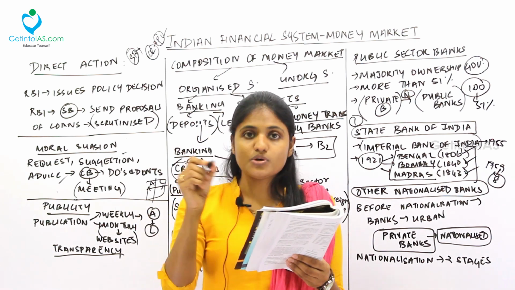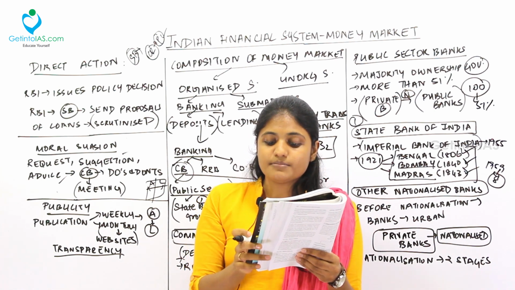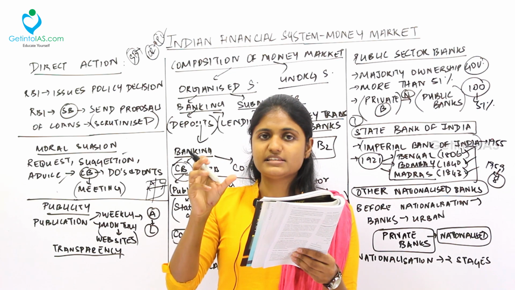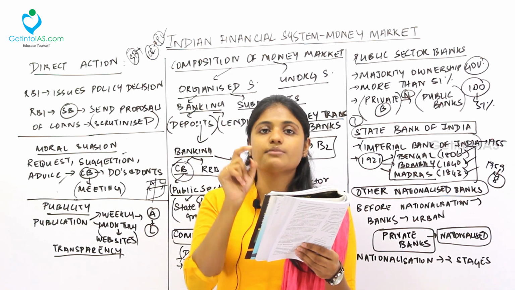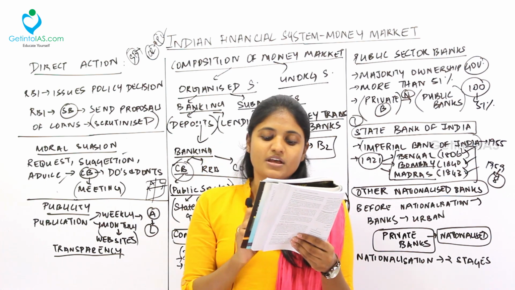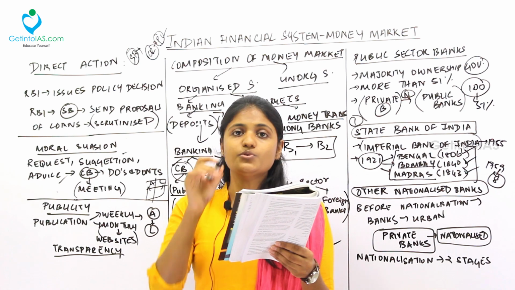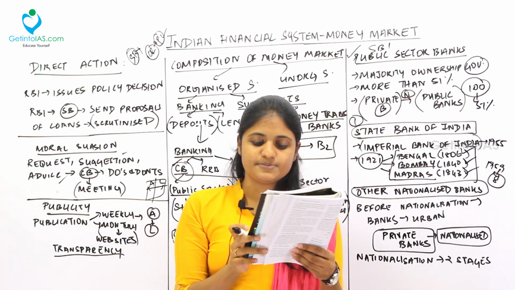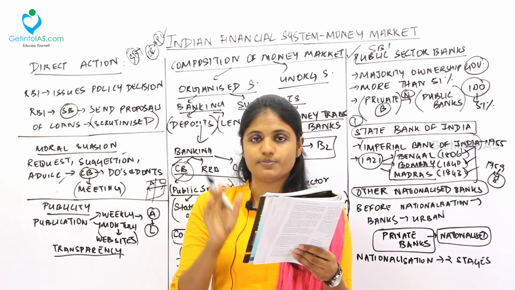Next, on April 1, 2017, recently, all associate banks and Bharatiya Mahila Bank were merged with SBI. So the associate banks, that is the associated banks of SBI, and the Bharatiya Mahila Bank were merged with SBI. SBI is the largest public sector bank in the country. Very important thing to be noted down. Which is the largest public sector bank? It is SBI.